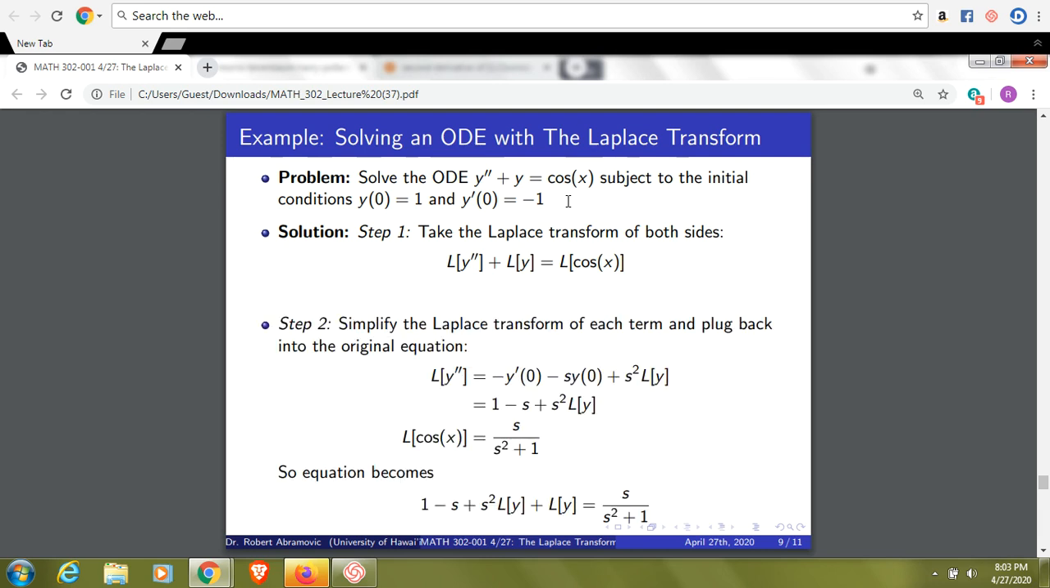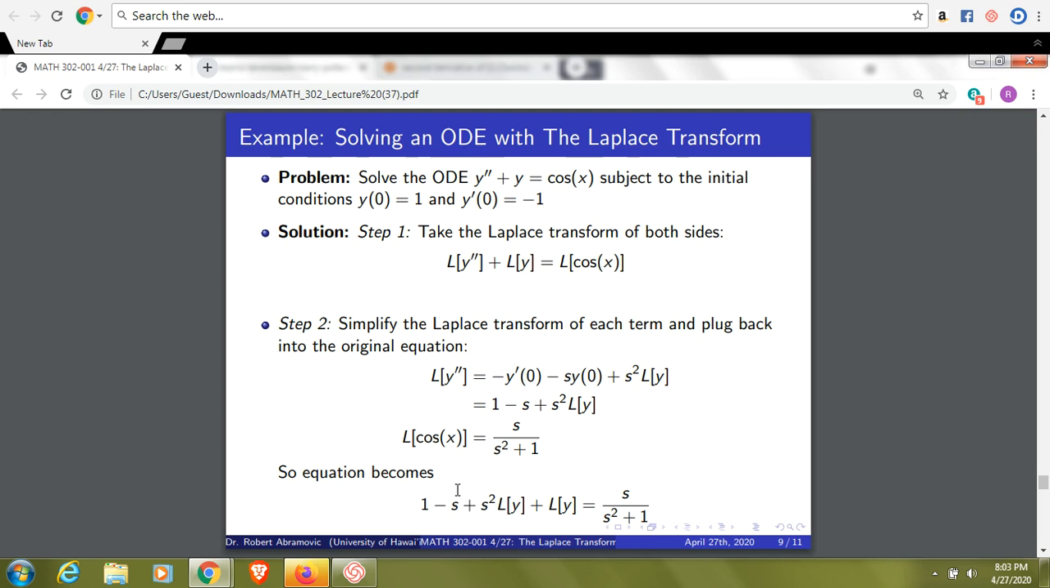The next step is to simplify the Laplace transform of each term and plug back into the original equation. L of y double prime is negative y prime of 0 minus s y of 0 plus s squared L of y. L of cosine of x, you can look back at the previous table, is s over s squared plus 1. So the equation becomes 1 minus s plus s squared L of y plus L of y is equal to s over s squared plus 1.